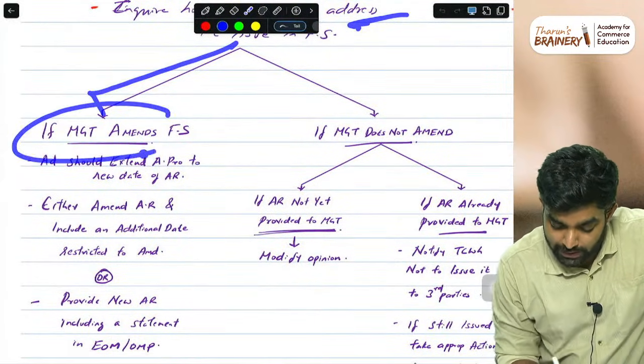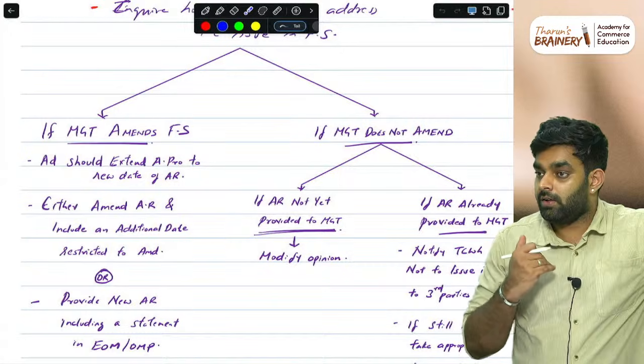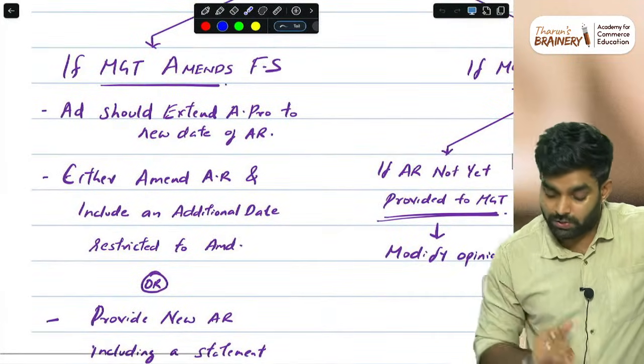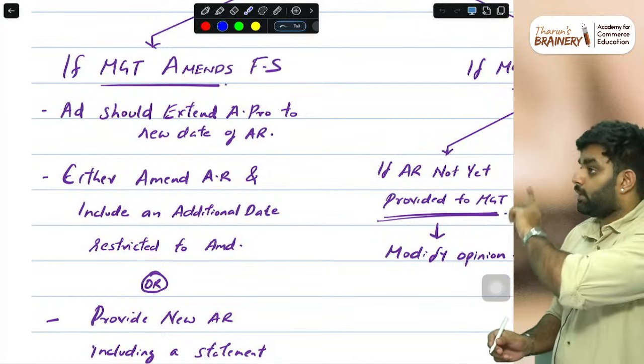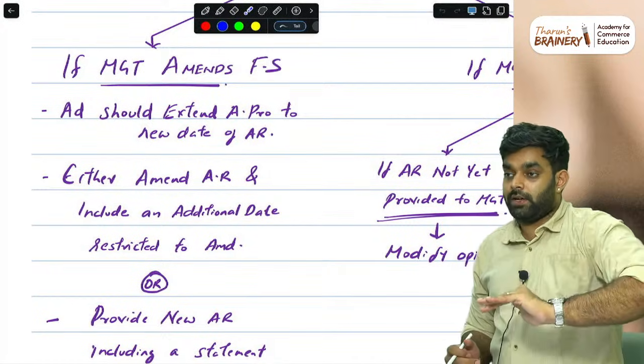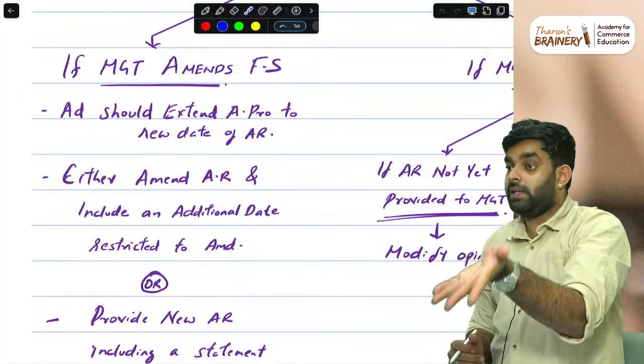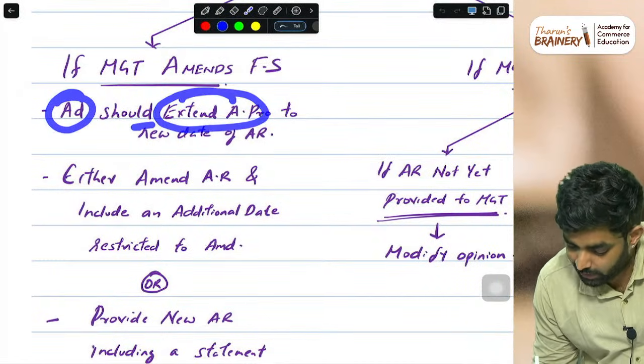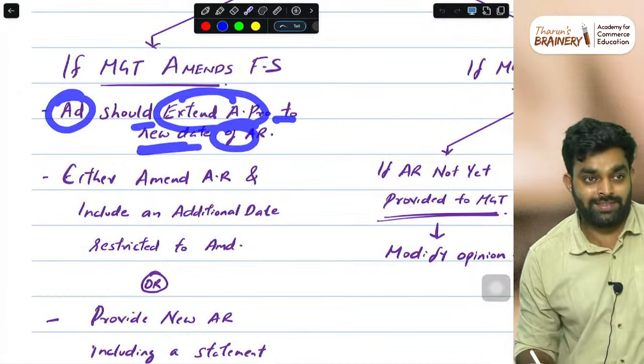So if management amended the financial statement, saying they are making some extra changes, what should the auditor do? Because the question will be shown like this: management amended, what do you need to do? Management doesn't amend, is it correct? The auditor should extend the audit procedures to the new date of the audit report.